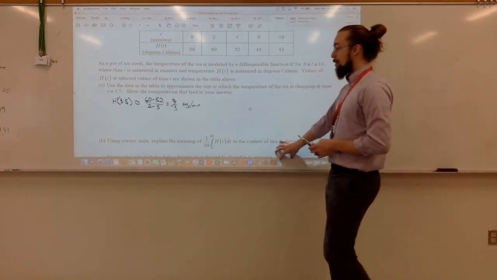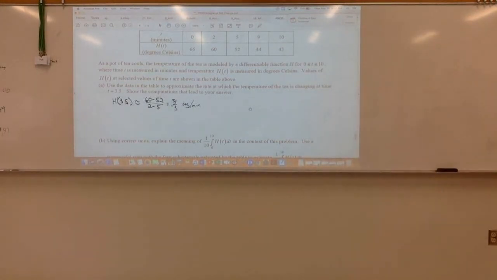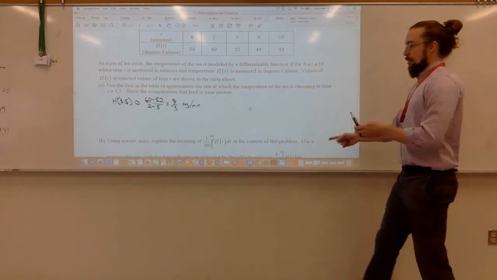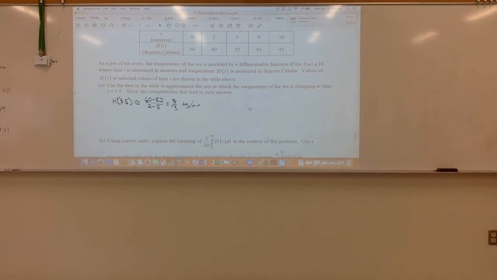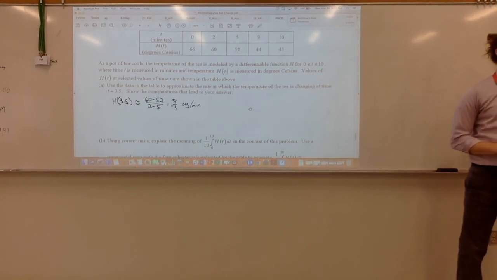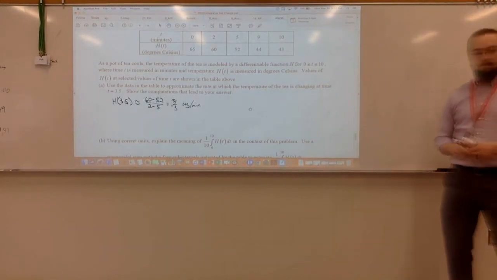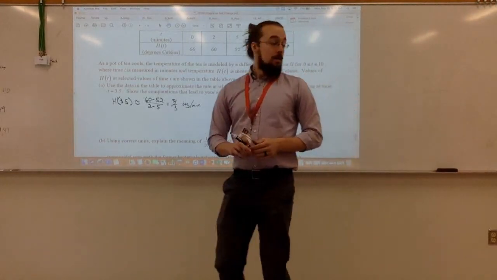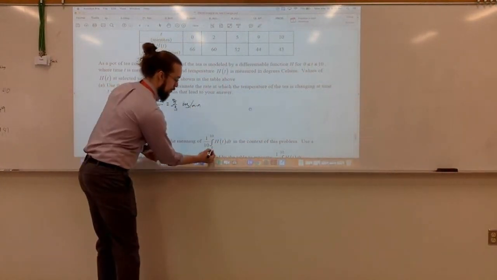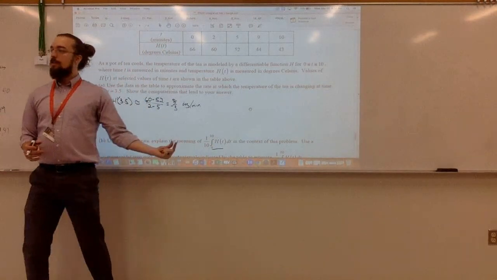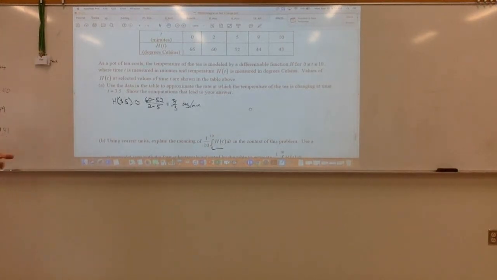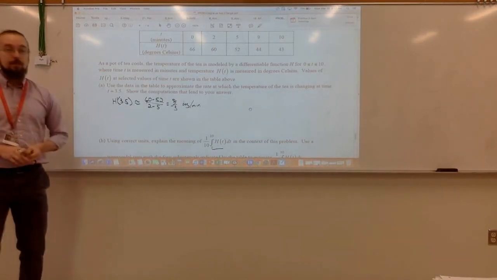Alright, so part B, I believe, is actually one part that we already looked at. They have an integral set up here: 1 over 10 times the integral from 0 to 10 of h of t. What would that represent? So this part would be the area, 0 to 10 of h of t dt. So what happens then if we multiply that? The average. Right, that's the average value. So in the context of this problem, we would say that's the average temperature over these 10 minutes, over the first 10 minutes.